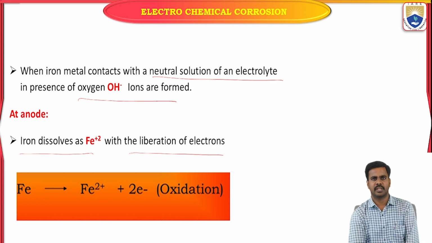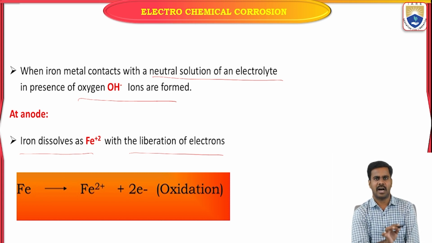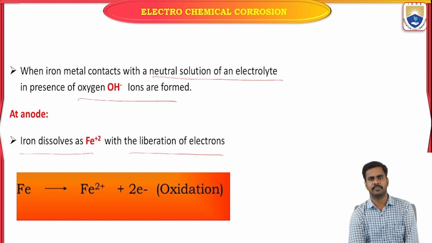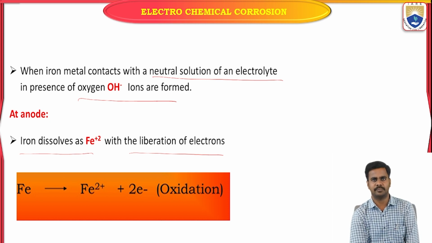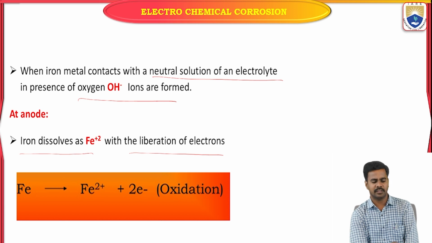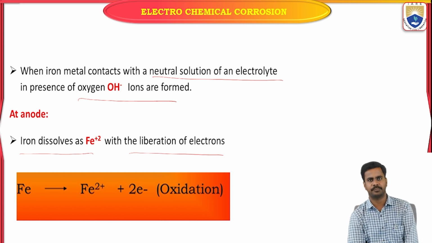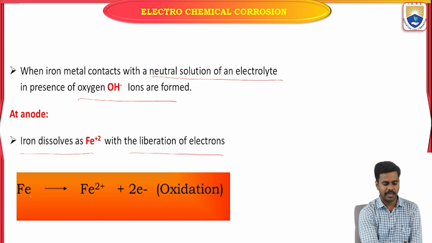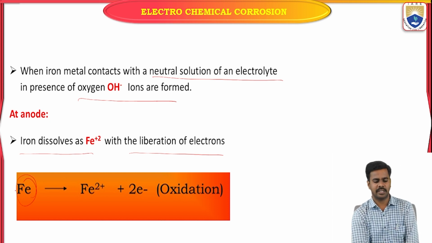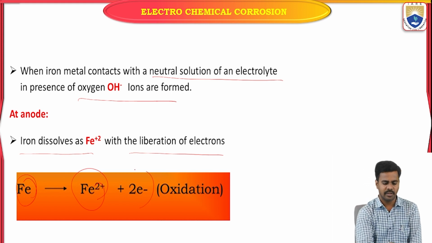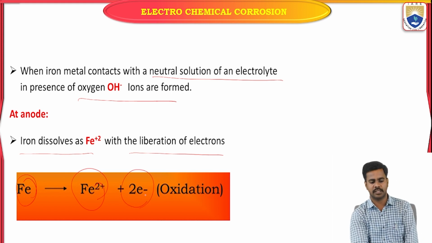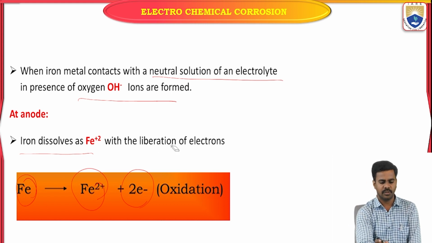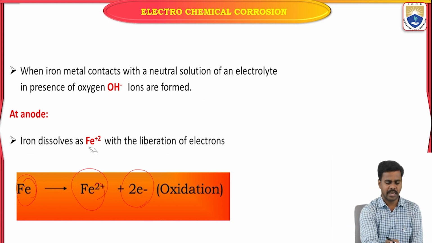In both neutral medium and acidic medium, the oxidation reaction is the same, taking place at the anode. At the anode, iron converts into Fe2+ ion by the liberation of two electrons. So oxidation takes place, and these electrons move towards the cathode.